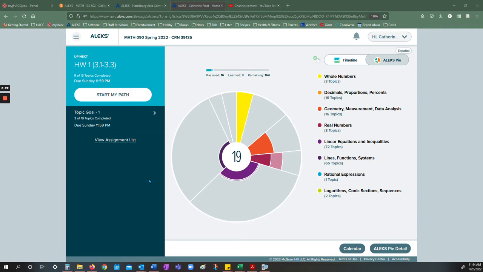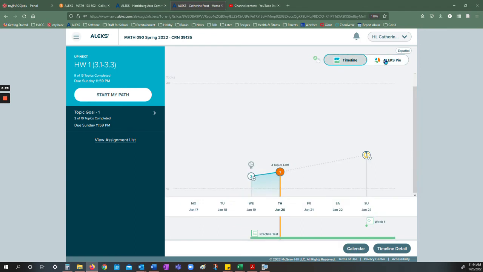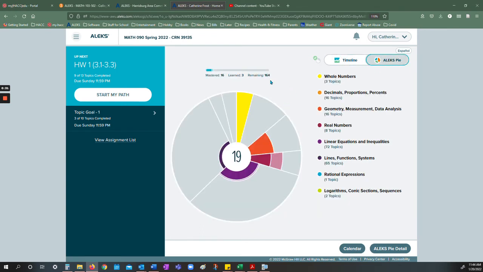bar, and then click into our course, you'll see this home page, and you can toggle between timeline and your Alex pie, and this shows you your overall progress in the class. This Alex pie chart does. So I've already been working on my homework since I took my initial knowledge check, so I can see some lighter areas in the pie chart. That's showing topics I've learned, but I haven't yet mastered. So we'll talk about mastery a little later.